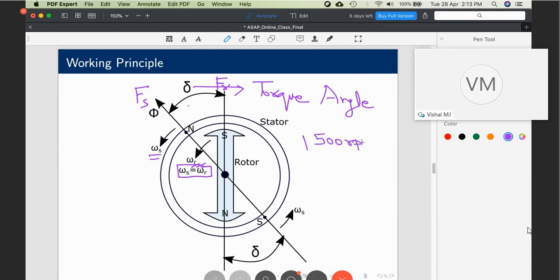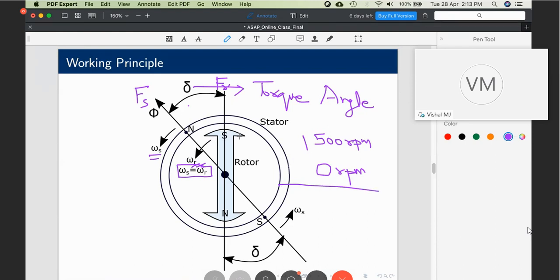You have 1500 RPM, and your rotor is at 0 RPM. Now the relative speed is 1500 RPM, and at such high speeds, the rotor, due to its inertia, cannot follow the RMF and catch up. Magnetic locking is not possible. Now what should we do?